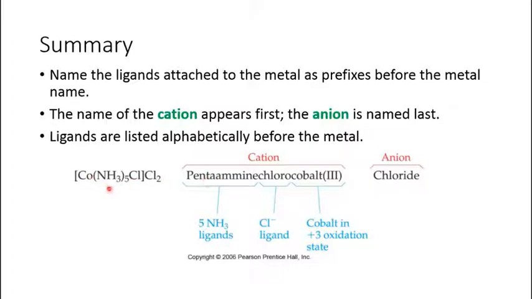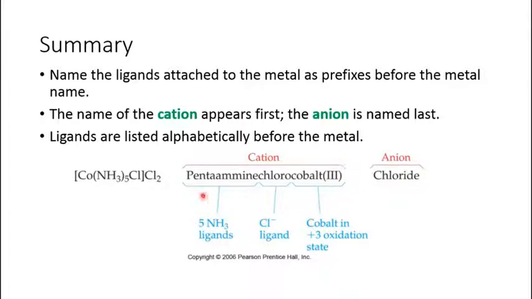And then you have ammonia, NH3. So whenever you have NH3, you need to name it as amine. So pentaamine, and then you have a chlorine atom, so you will name it as chloro. Then you have cobalt, so you have written cobalt, and 3 is its oxidation state. In the earlier lectures I have already mentioned how to find out the oxidation state. So using that method, you need to find out the oxidation state and write it in Roman numerals placed inside the bracket. So pentaamine chloro cobalt 3. This is the name of the cation.